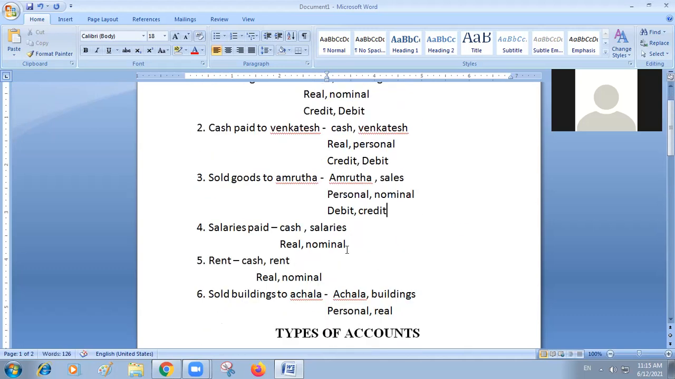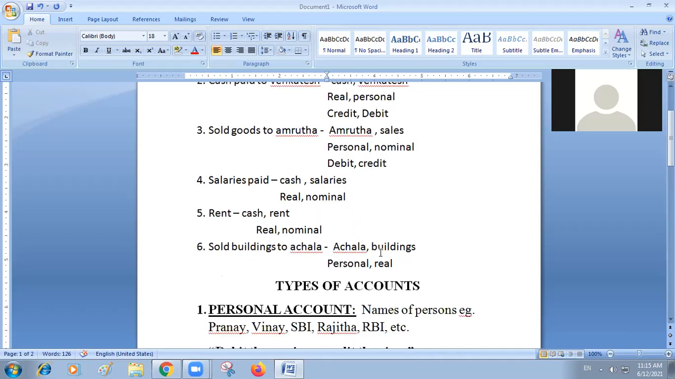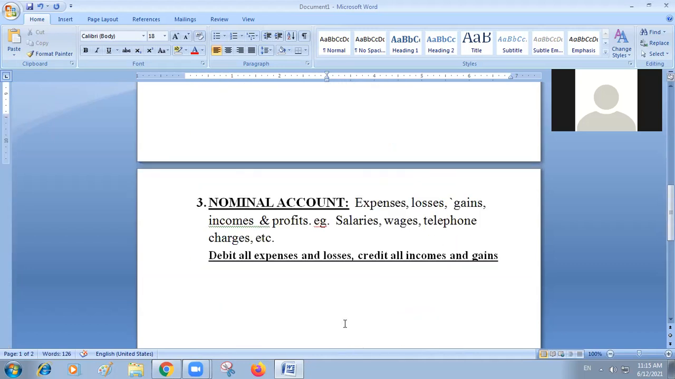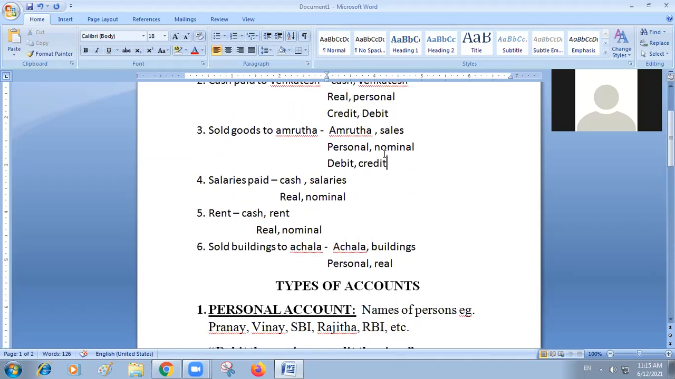We will cross check. Remember always, sales means credit. Purchases means debit automatically. You remember it. When you are selling, what happens? It will generate income for you, no? When you are selling the goods, income will come to you. Credit all incomes, it says. So that is why automatically you will credit it.